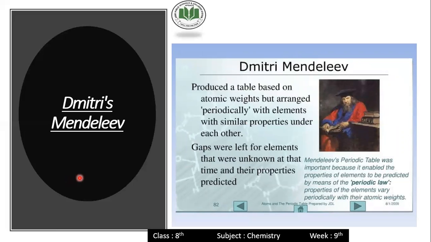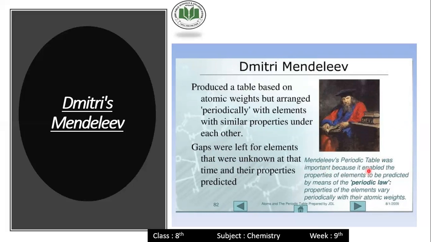The next scientist is Dmitri Mendeleev. Mendeleev produced a table based on atomic weight, but arranged periodically with elements with similar properties under each other. Gaps were left for elements that were unknown at that time, and their properties were predicted. Yes, students, these gaps and the unknown elements are known nowadays.